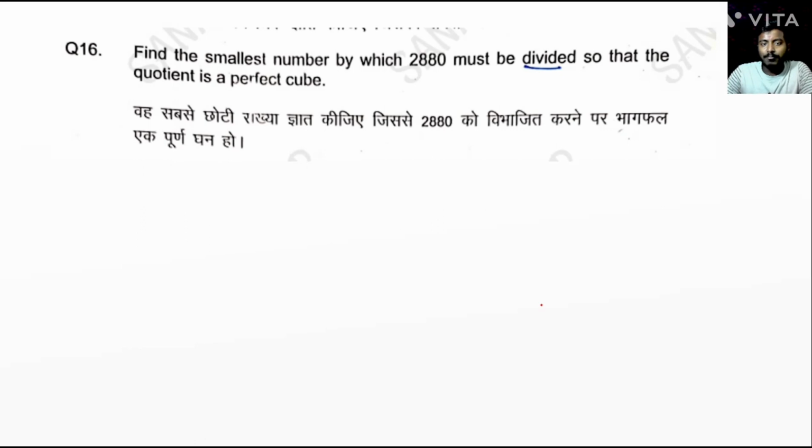Find the smallest number by which this must be divided so that the quotient is a perfect cube.